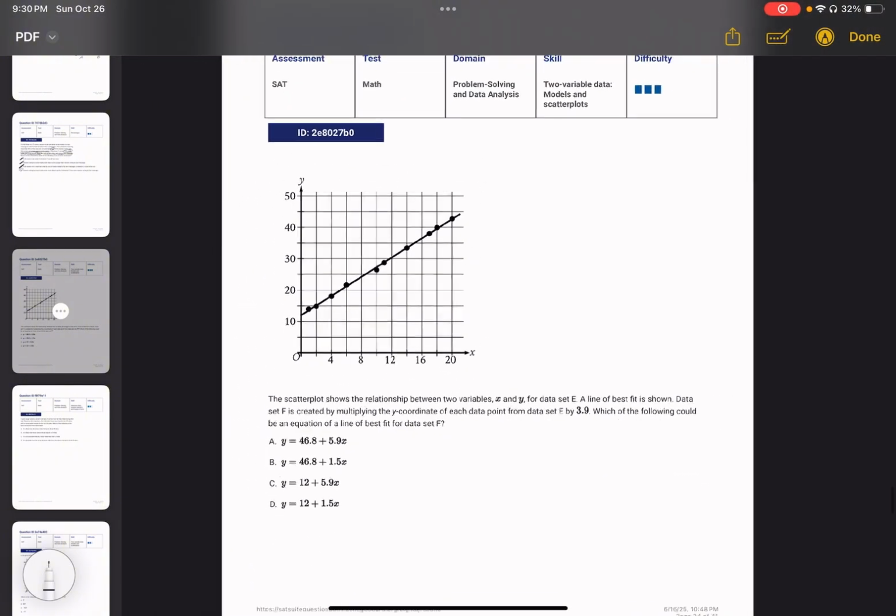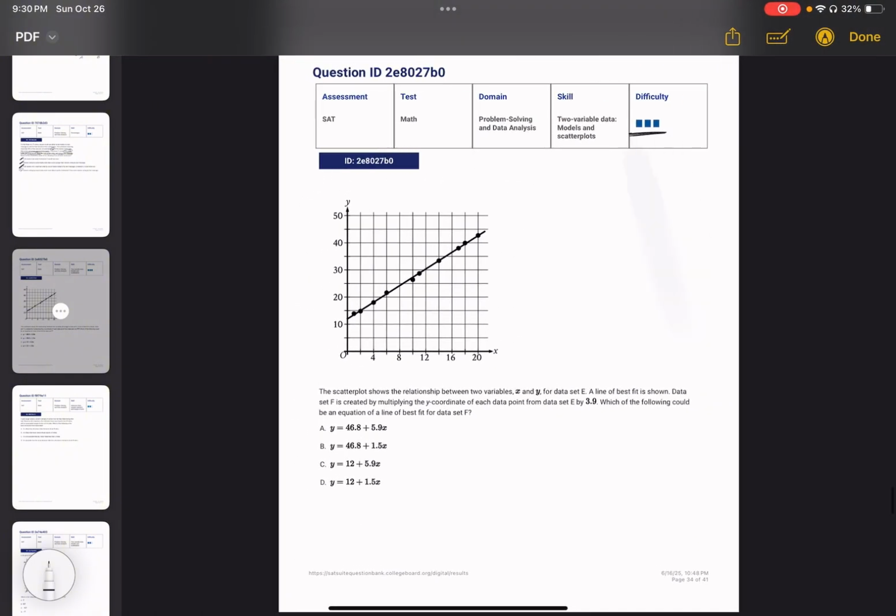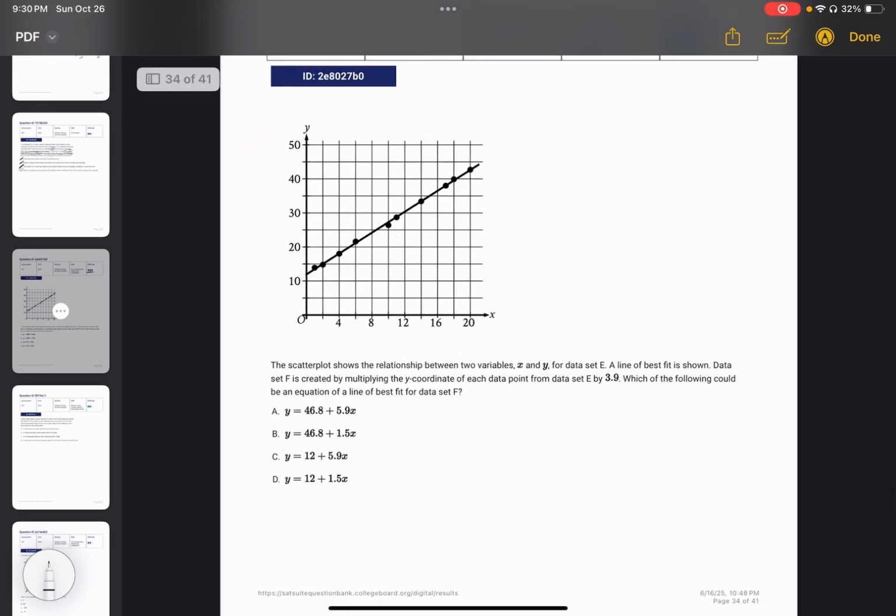Okay, for this problem, it's a difficult problem. 3, max difficulty. So we have the scatter plot shows the relationship between two variables x and y for data set E. A line of best fit is shown. Data set F is created by multiplying the y coordinate of each data point from data set E by 3.9. Which of the following could be an equation of a line of best fit for data set F?